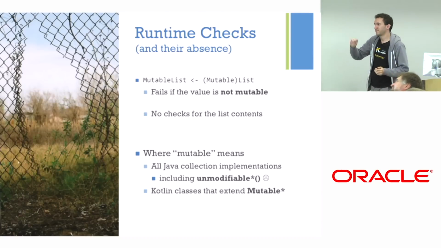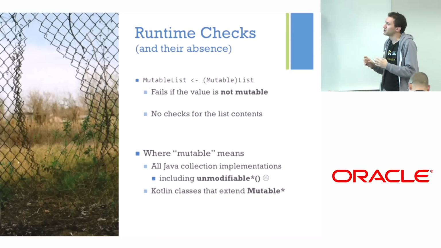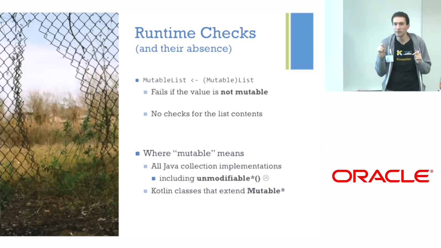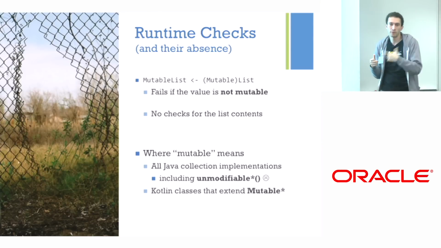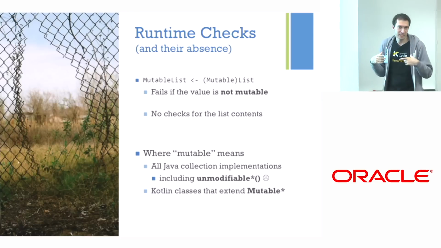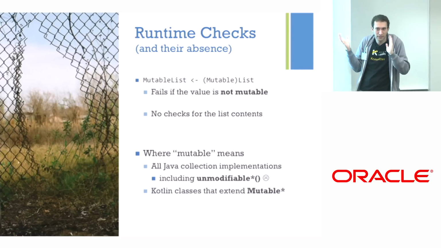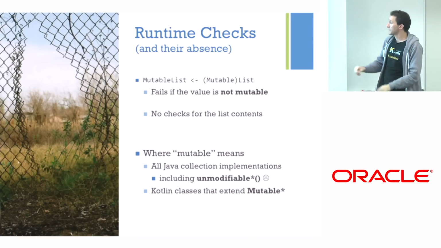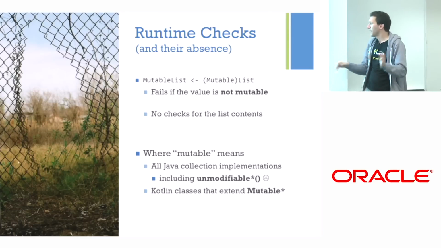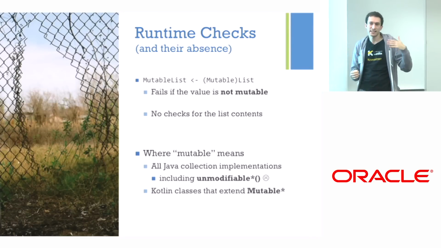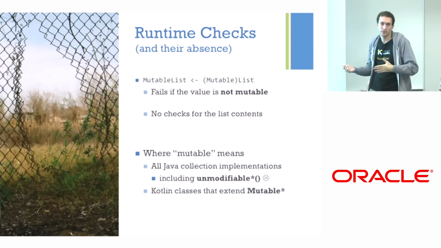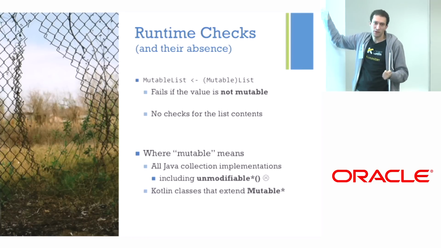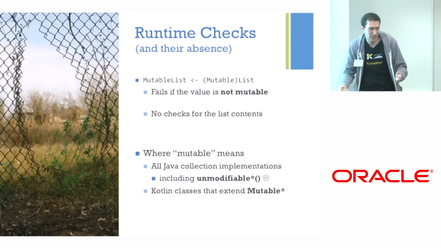And yeah, a little bit on runtime checks. Of course, we can check a little bit at runtime here. So we can try to make sure that nobody assigns something that is not mutable to a mutable collection. Again, technically at runtime, everything is still a Java collection, so we have to somehow put some metadata onto those. But anyway, we think that all Java things are mutable. But a Kotlin class that only extends a list and not a mutable list should not be assignable to something that is typed with a mutable list. So we have checks for that, but not if you have a collection of collections, of course. So for elements of collections, you're on your own.